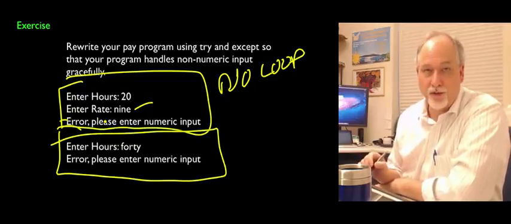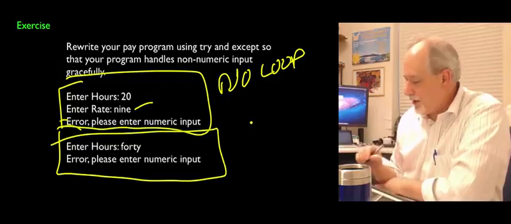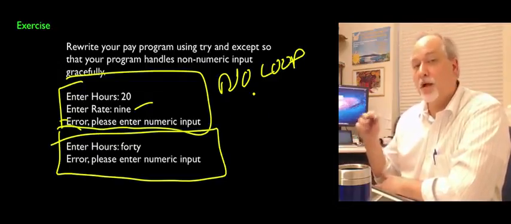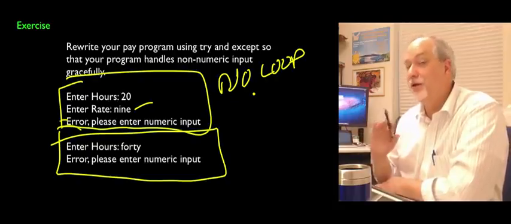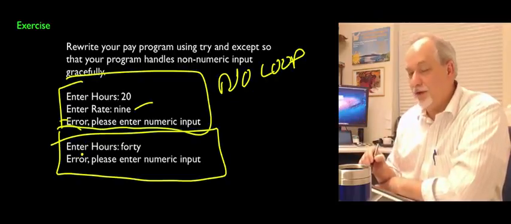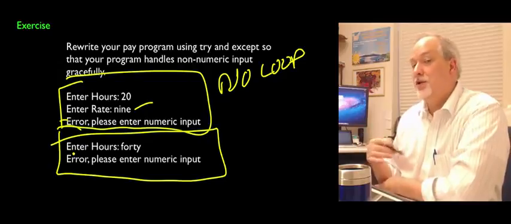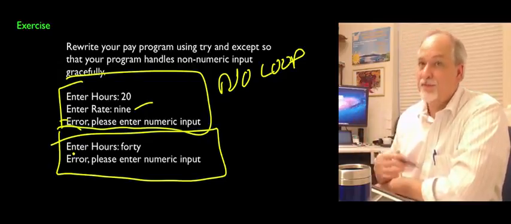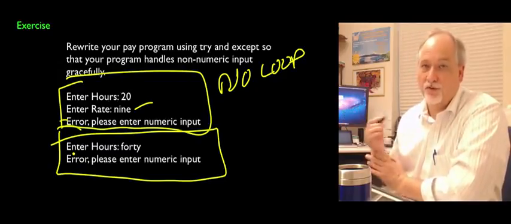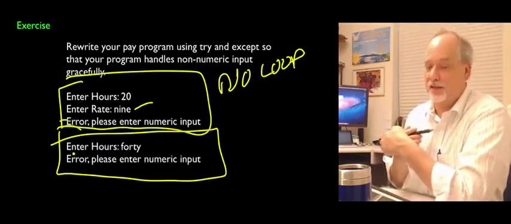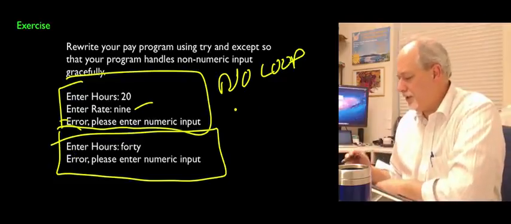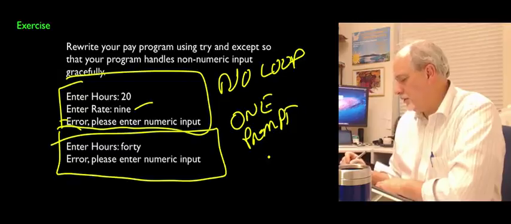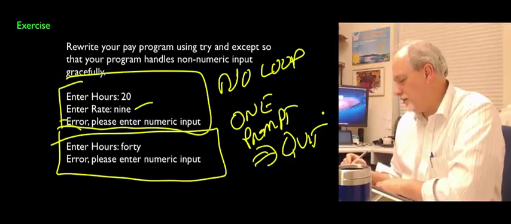All I want you to do is exit. So take a look in the book as to how to just get out. I don't want you to try to say, I'm going to prompt for these numbers until I get a good one. We'll do that later. I just want you to deal with the fact that you read a thing, you use the try to convert it to a float and see if it works, and if you don't, you just quit. Don't try to be tricky and repeatedly prompt. One prompt, and then quit.